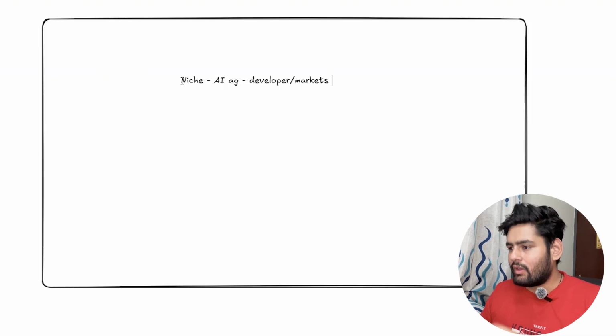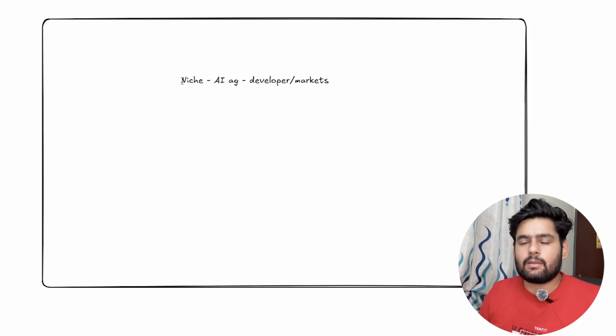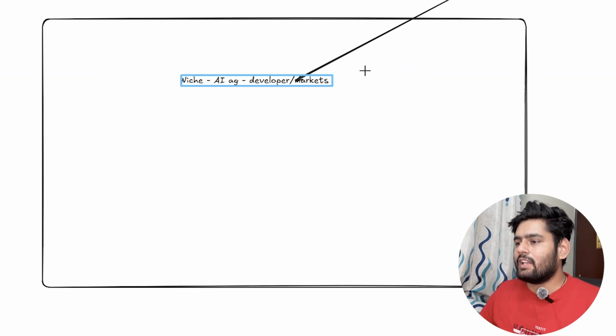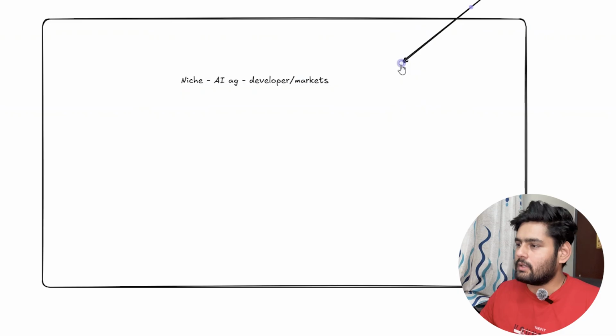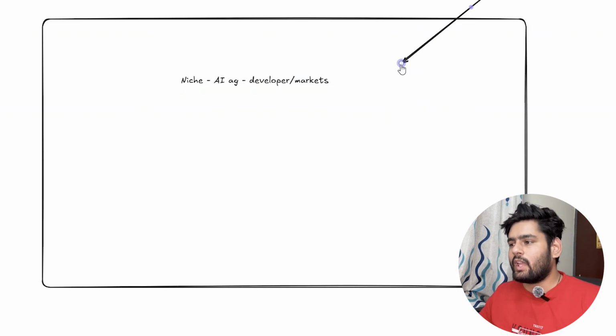And the second thing is very important: you should be interested in this particular area, because if you are not interested, you will never win the race, because the game is longer. It will never happen that you build the project and gain a lot of users and a lot of revenue. You have to market it every day, and for that you need to be interested in that part. I hope that makes sense. If you want to really make money from this type of product, I highly recommend going very niche specific, and that's where you can make a lot of money. I have seen a lot of people making money through AI aggregators, but in a very niche category. So I hope that makes sense.